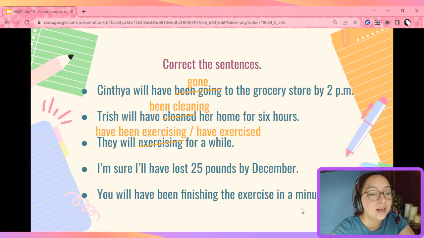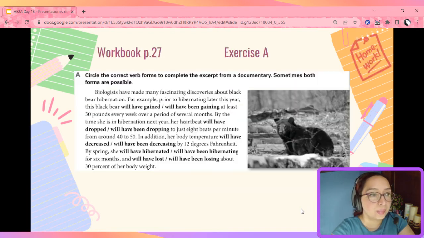I'm sure I will have lost 25 pounds by December. This sentence is correct. You will have been finishing the exercise in a minute. Well, this one is not correct. You will have finished the exercise in a minute. Did you get your corrections right? Perfect. Now let's continue. Let's go to workbook page 27.